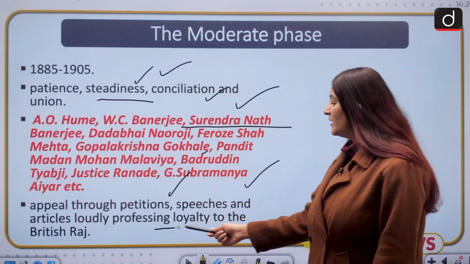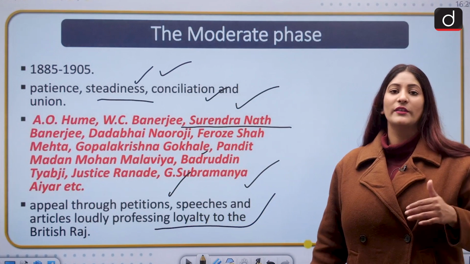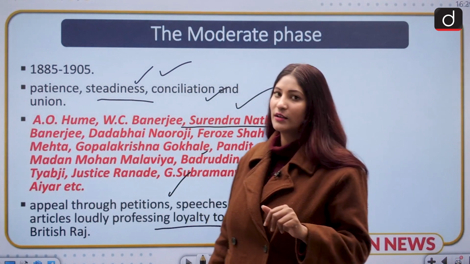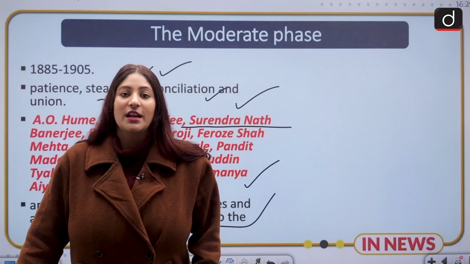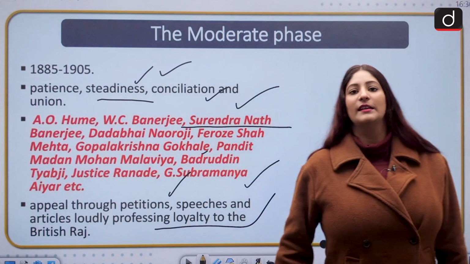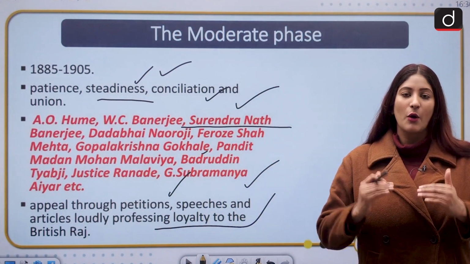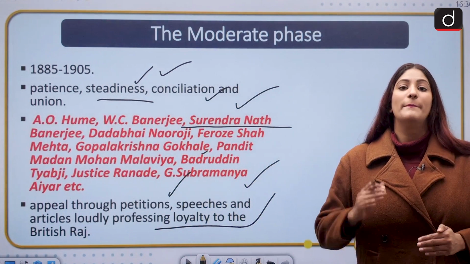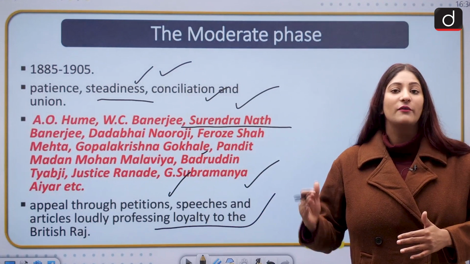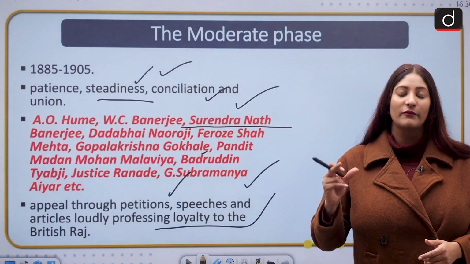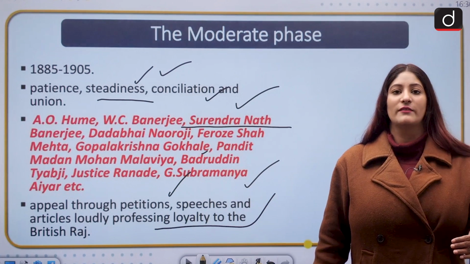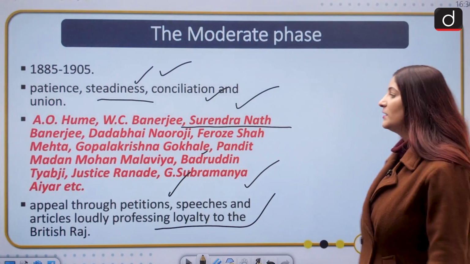Speeches and articles, loudly they professed loyalty to the British because they thought as well as knew both the things. First, they thought that if they professed loyalty to the British, they might get what they want, which was of course a failure. But secondly, they did not want the organization to be banned. So that is why in the initial stages, they were very well aware of the fact that if they went against the government in this nascent stage, in the initial phase, INC would not develop in the future.